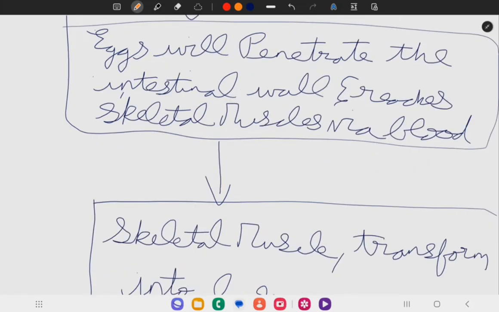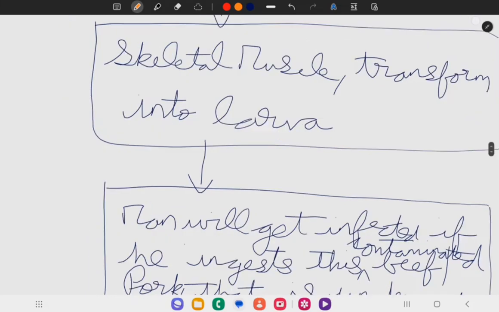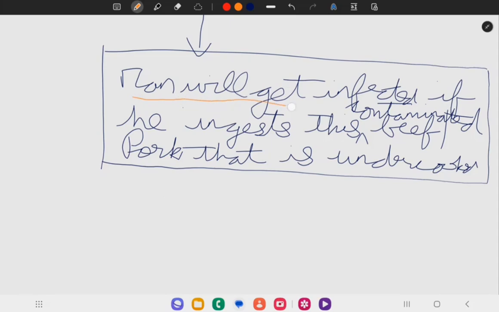Once ingested, eggs penetrate the intestinal wall and reach the skeletal muscles of cattle and pigs via blood. In skeletal muscles, they transform into larva, and if man ingests this undercooked beef or pork, he will get infected because it is contaminated with larva.